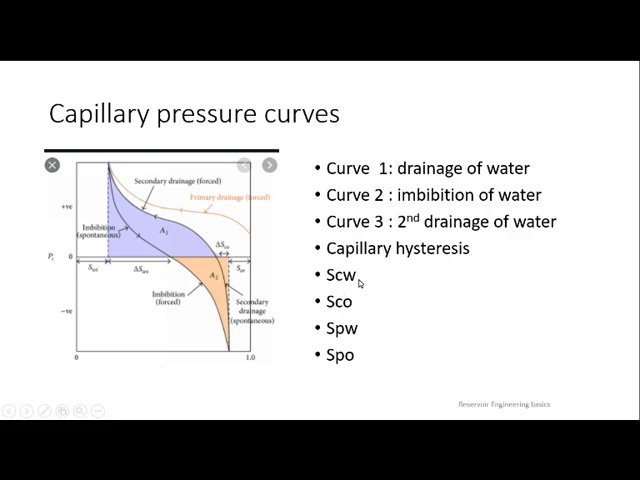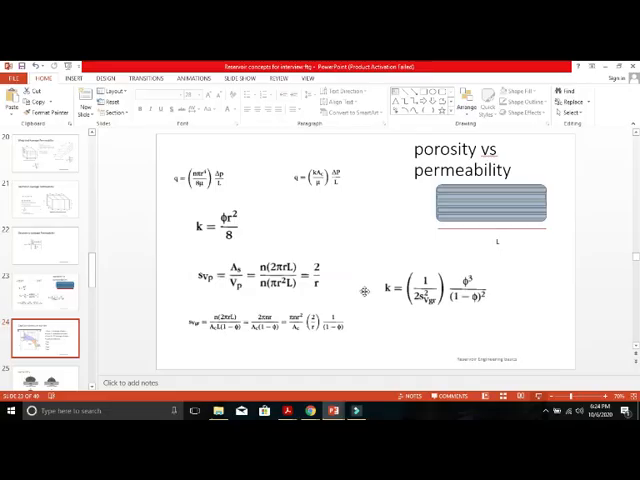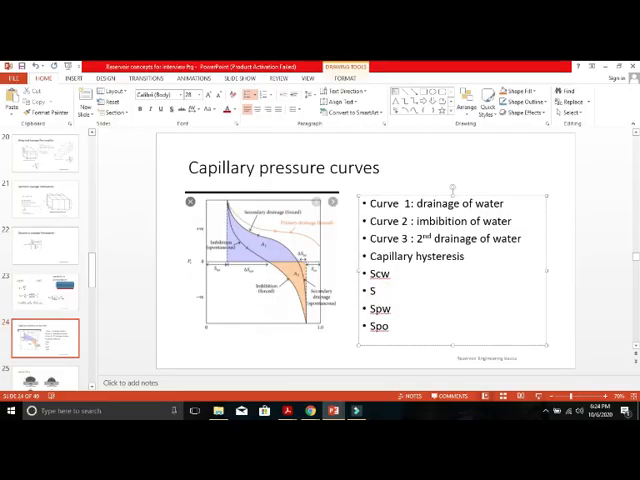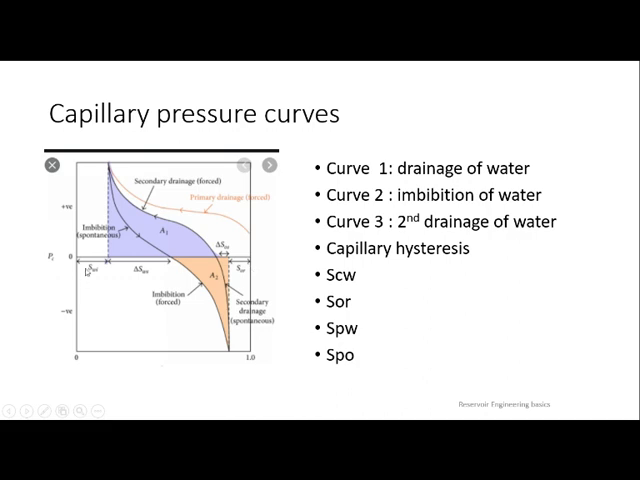So SCW represents connate water saturation. And the next one is not SCO, it is SOR. SOR means residual oil saturation, which is here. SCW, SWI same only. SPW, which is here, is where the water by itself can push oil. Beyond that, you need pressure to push oil. SPO means where oil can push water. Beyond that, you need pressure. So this is about the saturations: SCW, SOR, SPW, SPO. And one more thing I have to tell you: here A1 is there, A2 is there. What is this A1 and A2?